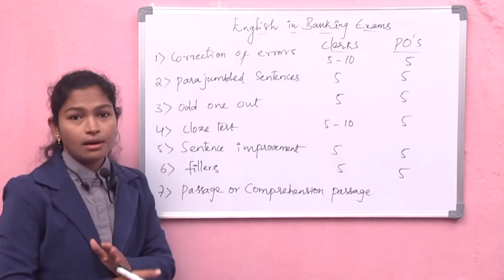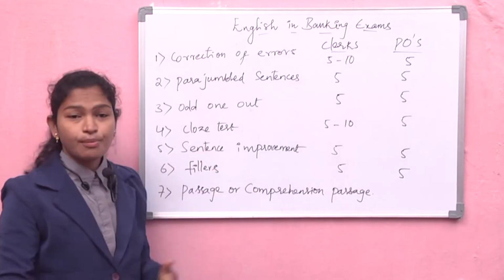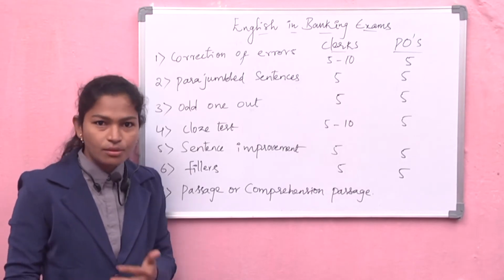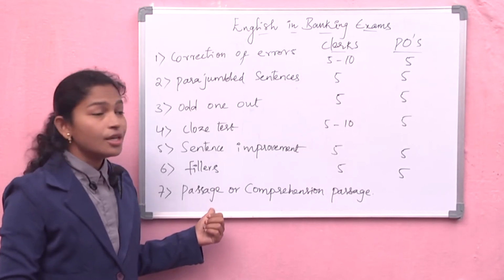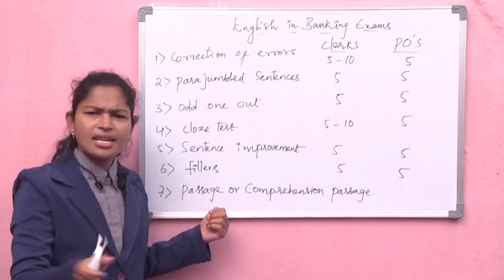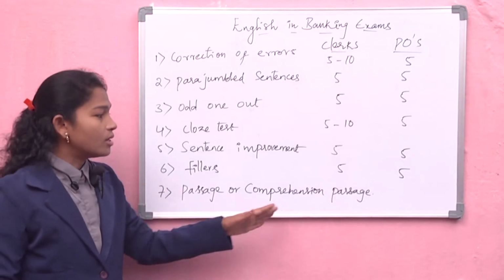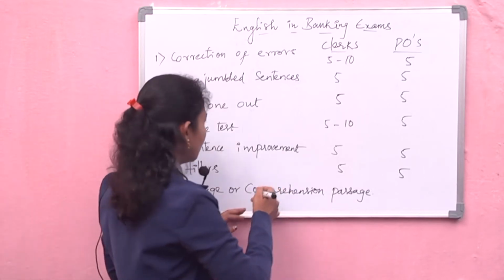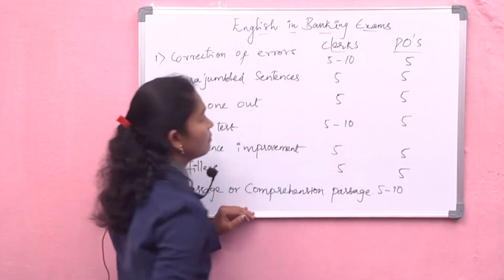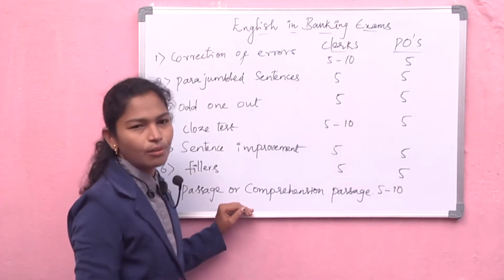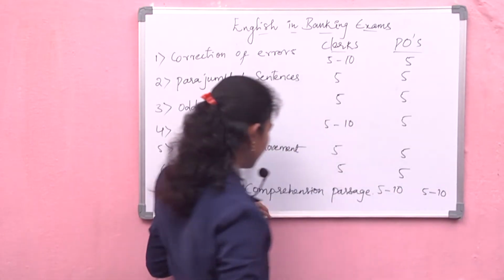So this one is compulsory. I mean, topics like odd one out and sentence improvement, you may get or you may not get. But the thing is, the passage is compulsory. That means in any exam, in all competitive exams, you are going to get the passage or comprehension passage. For clerk exams we are going to get it for 5 to 10 marks, and for POs also 5 marks, but mostly 5 to 10 marks.